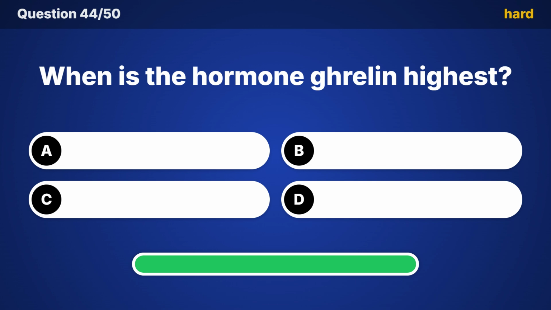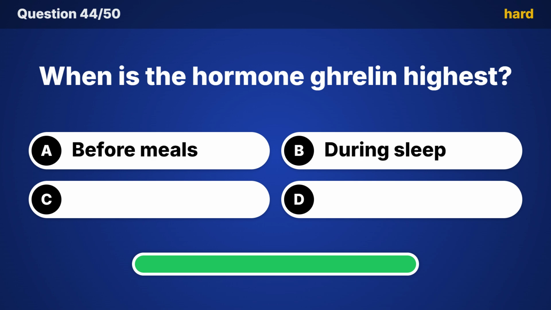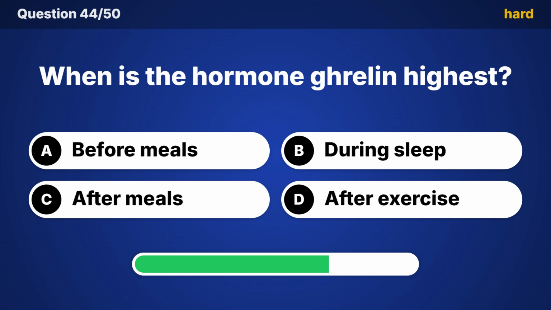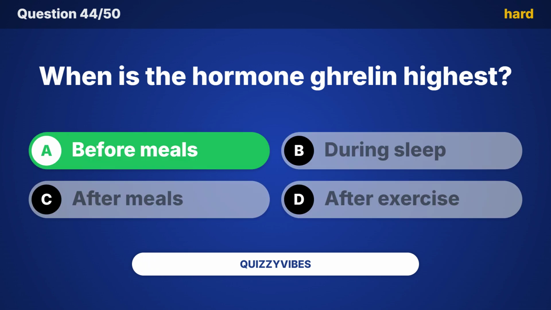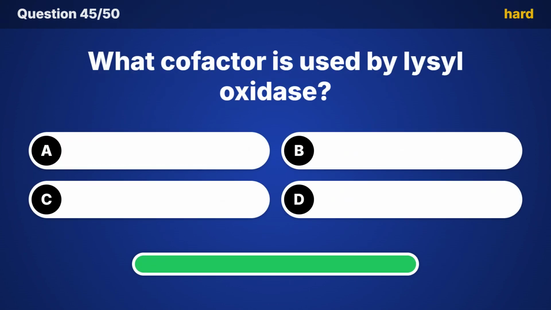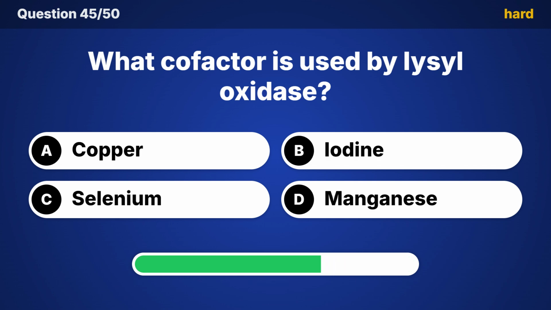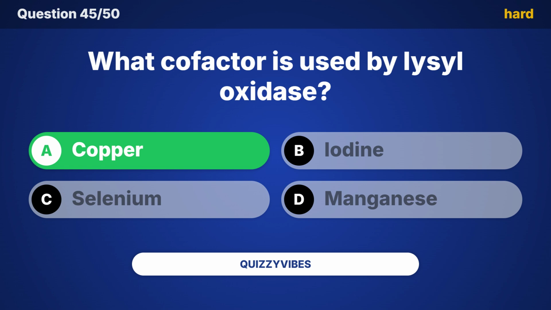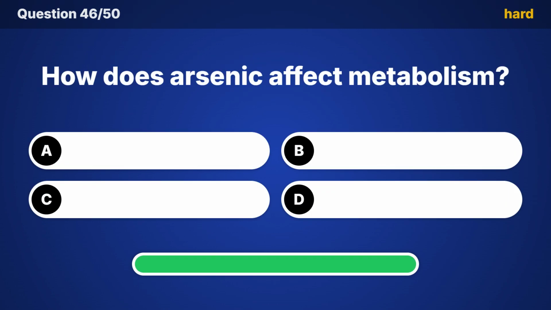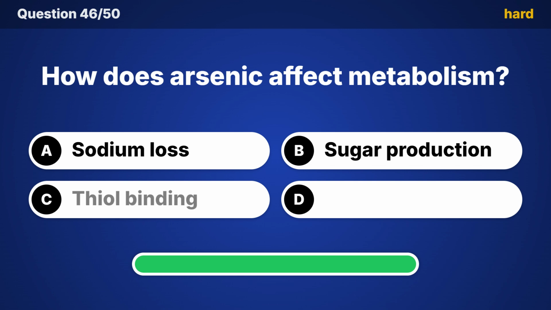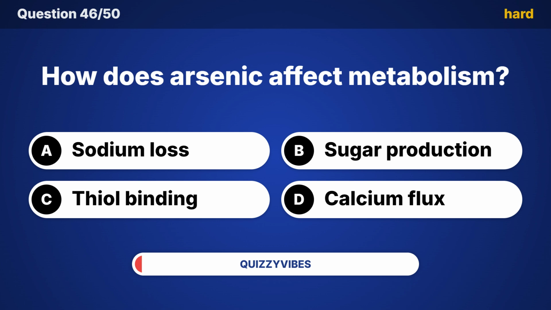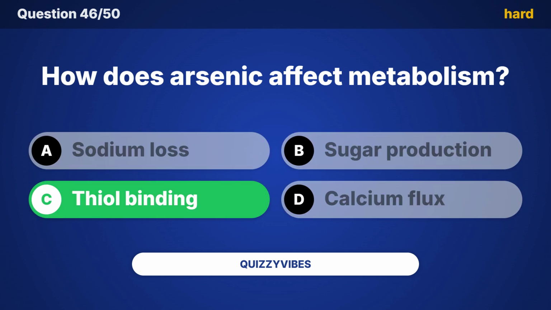When is the hormone ghrelin highest? Answer, before meals. What cofactor is used by lysyl oxidase? Did you guess it? The answer is copper. How does arsenic affect metabolism? Here is the answer, thiol binding.